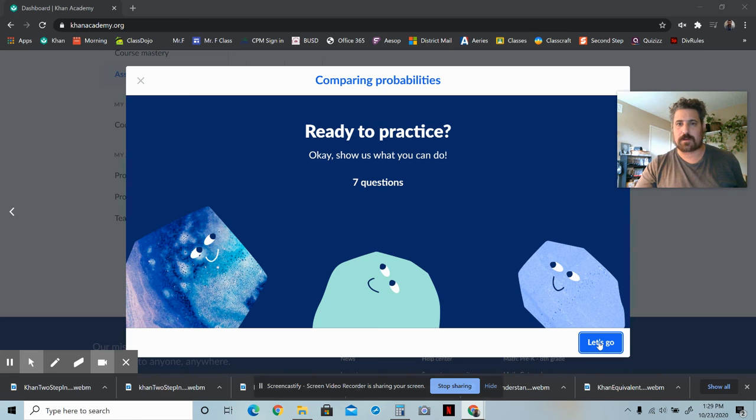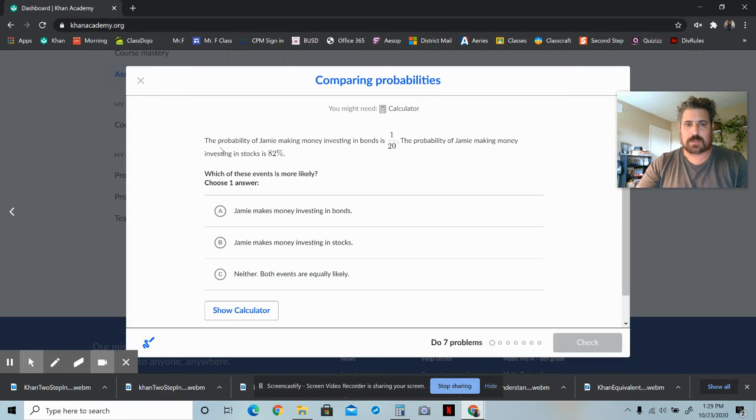Okay, let's make a little video on comparing probabilities to help you guys out. So let's see how it looks. The probability of Jamie making money investing in bonds is 1/20. The probability of Jamie making money investing in stocks is 82%. Which of these events is more likely?